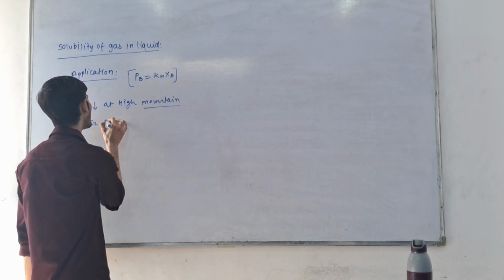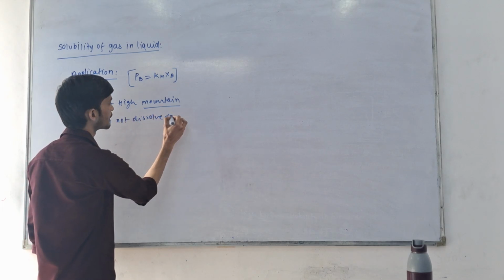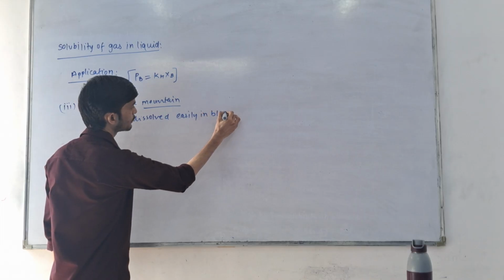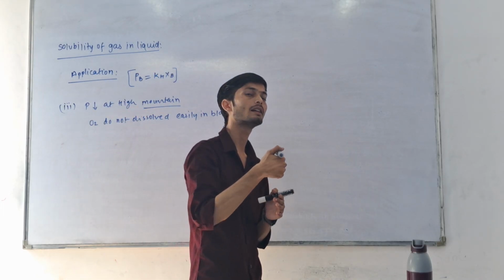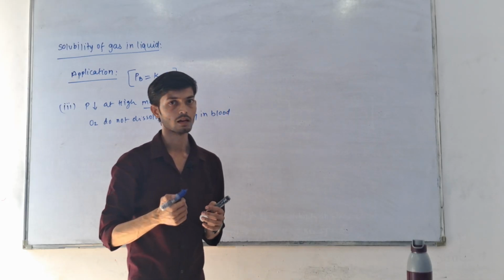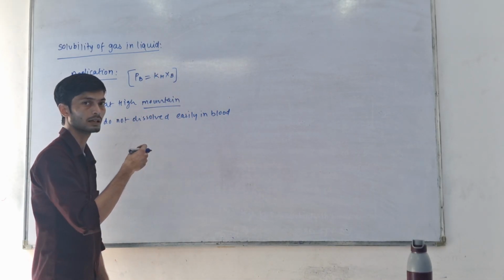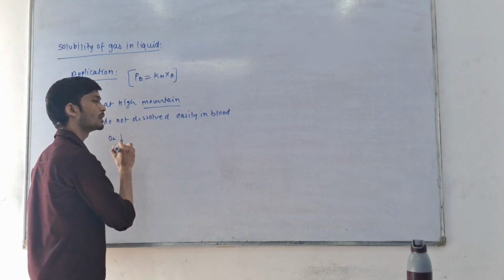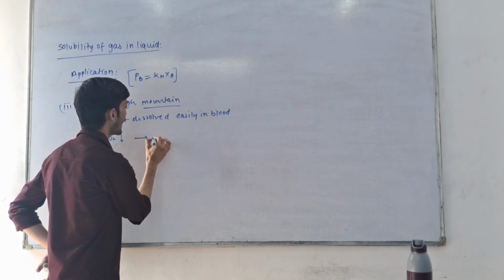O2 does not dissolve easily in blood. So if O2 gas does not dissolve easily in blood, then how will it reach every muscle of our body? So the muscles of our body do not get oxygen properly. So if oxygen supply to the muscles is less, then it will create a problem. This is called anoxia.